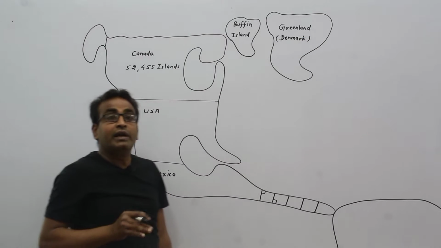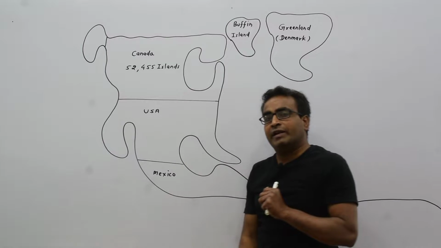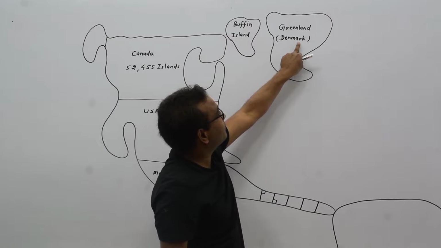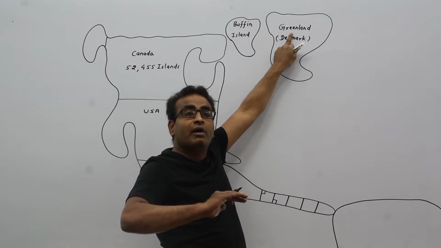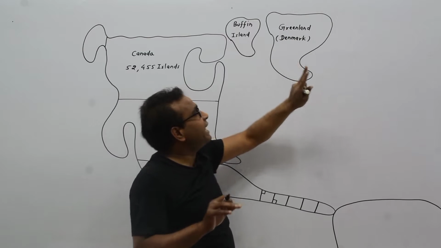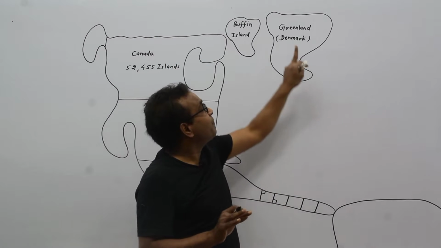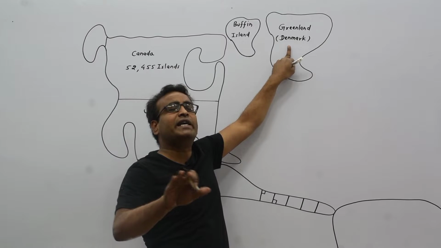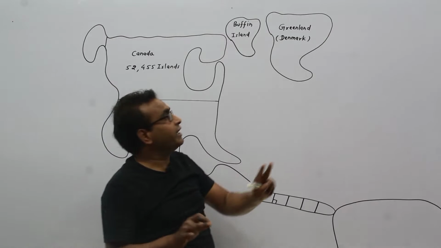As we know that Denmark is a European country. It means Greenland is a political part of Europe continent, but it is nearest to North America continent.